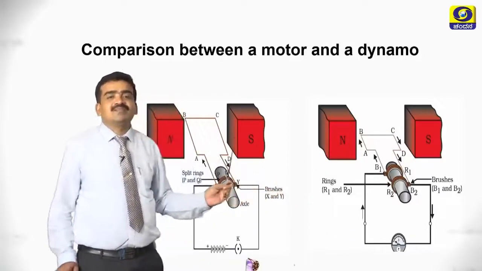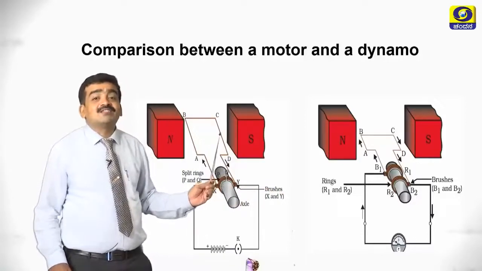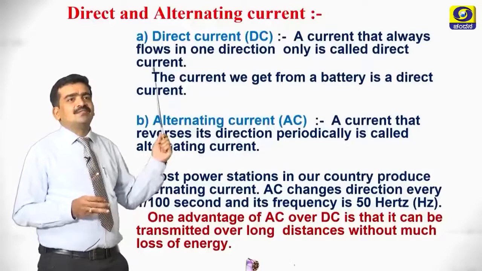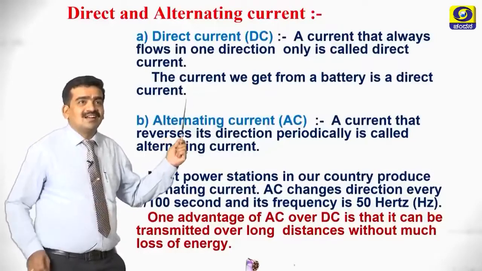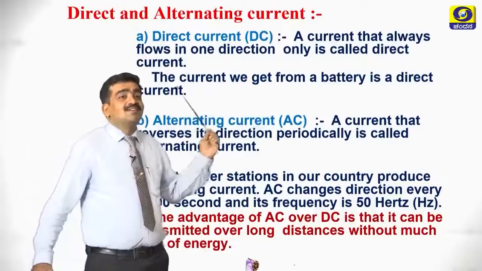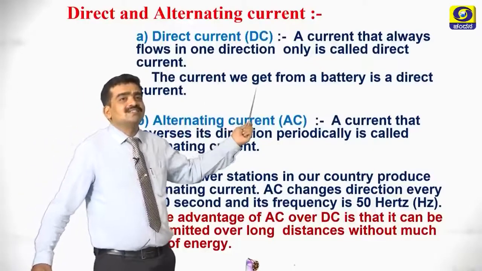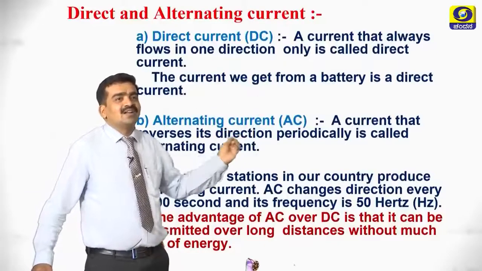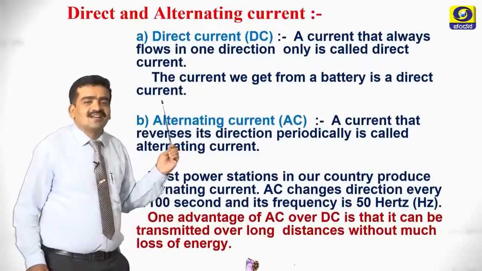So, these are the similarities and differences between a dynamo and a motor. Let us understand what is direct current and alternating current. What is direct or DC current? A current that always flows in one direction only is called direct current. The direct current we get from a battery is called a direct current or a DC current.